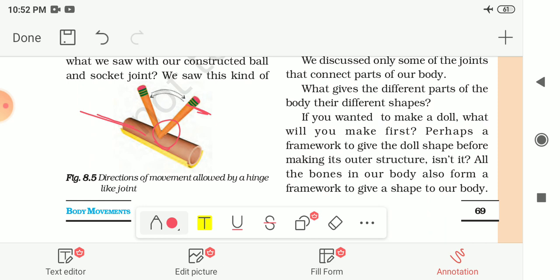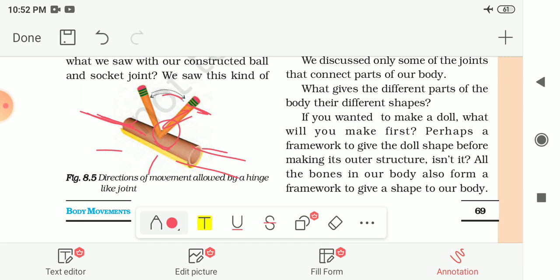Then make a hollow half cylinder from the cardboard such that the rolled up cylinder can fit inside this half hollow cylinder, like this yellow one. This one is the hollow half cylinder, in which this brown cylinder can fit easily. The hollow half cylinder with the rolled up cylinder sitting inside it allows movement like a hinge. If we now move this pencil in different directions, like it is shown by the arrow, then this rolled cylinder will rotate in this half hollow cylinder, like the hinge. So try to move the rolled up cylinder.